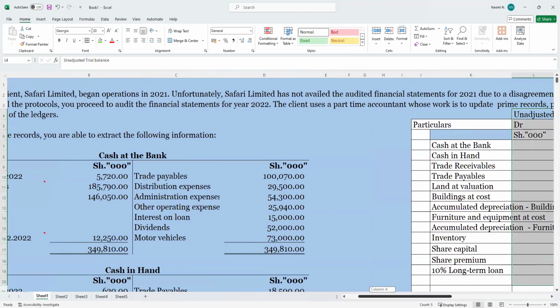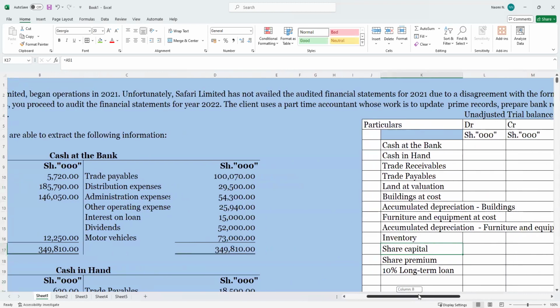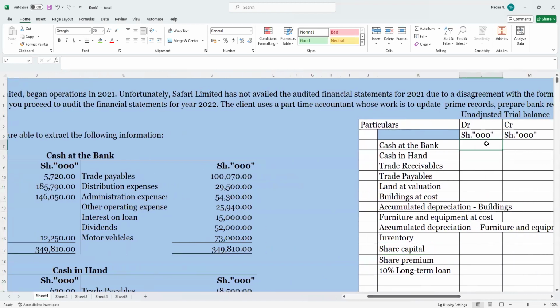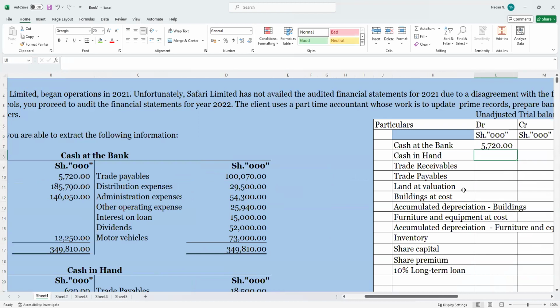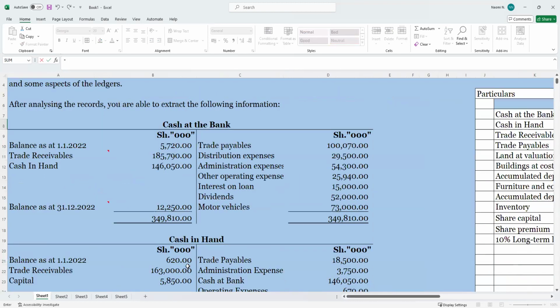And for cash at bank, that is a current asset, so we will debit. Cash at bank, we will go with the opening balances. And here we go. For cash at hand, it is also a current asset, so we will debit.